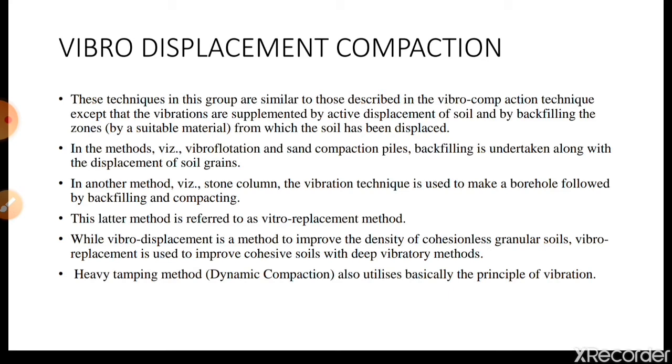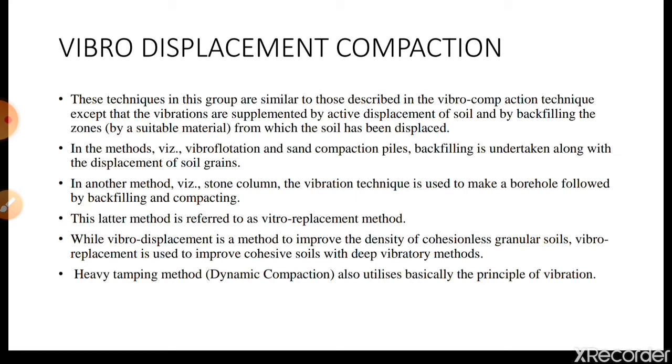The techniques in this group are similar to those described in the vibro compaction techniques, except that the vibrations are supplemented by active displacement of soil and by backfilling the zone from which the soil has been displaced. In the previous topic of vibro compaction, vibrations were done and backfilling was not required, whereas here, because of the vibrations there will be a displacement, and these displacements should be filled with a new material so that the soil gets densified.